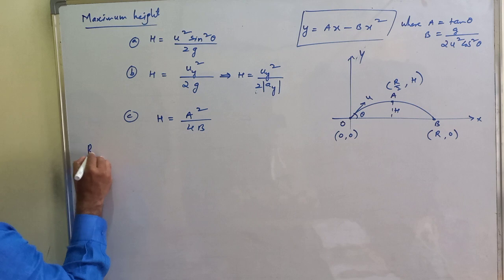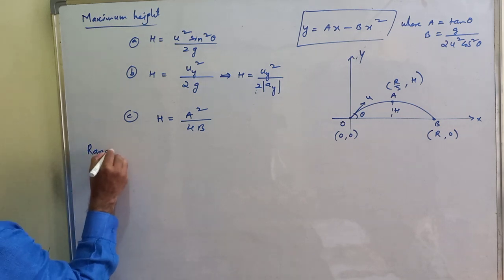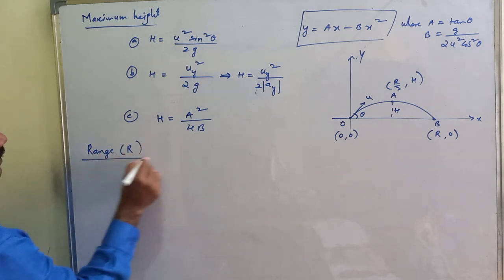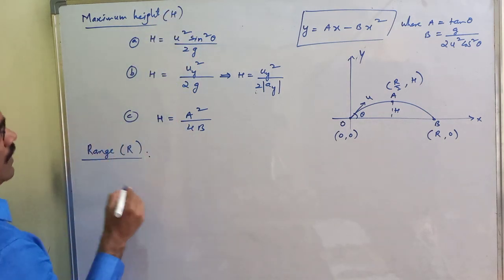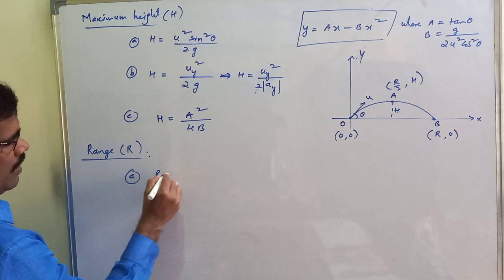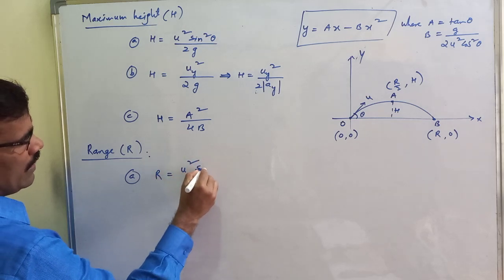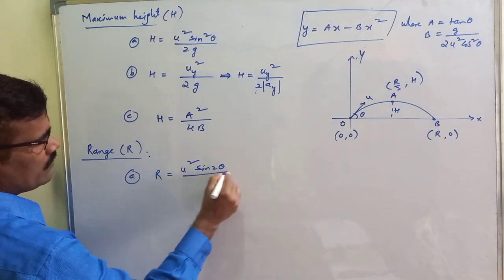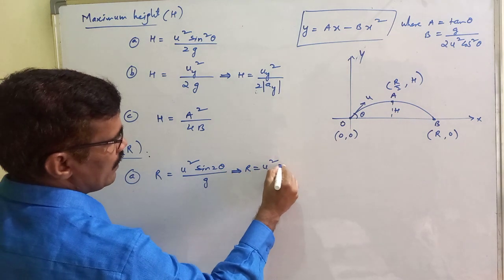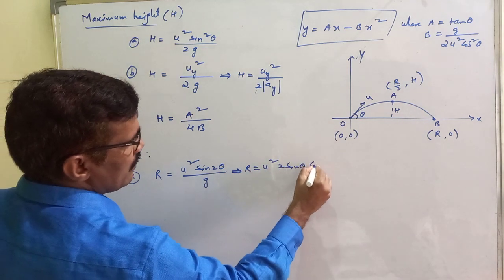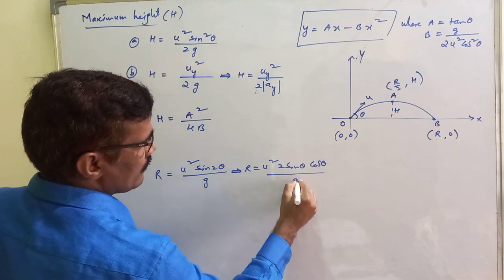Then range is represented by R. Maximum height is H. Range formula: R equal to u square sine 2 theta by g, which is equal to u square 2 sine theta cos theta by g.